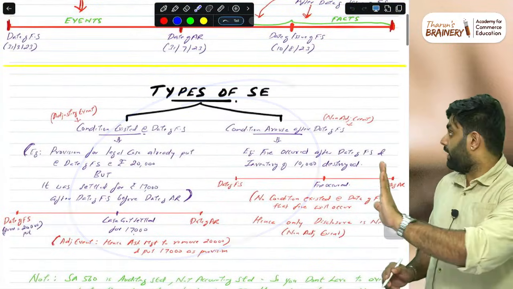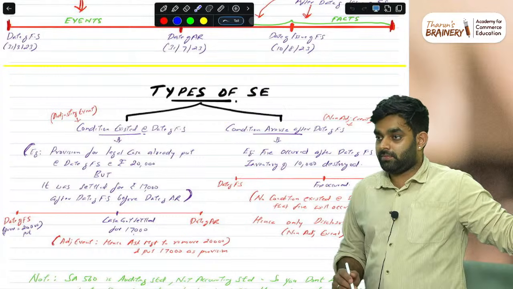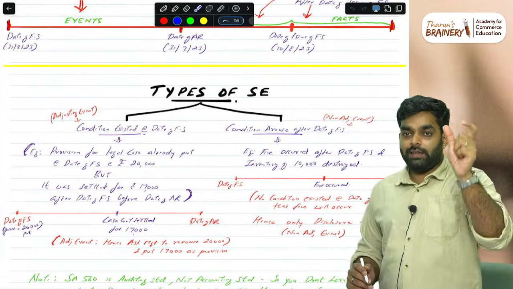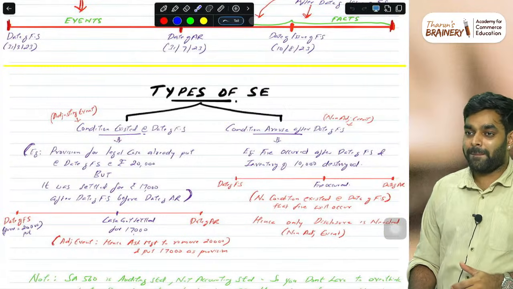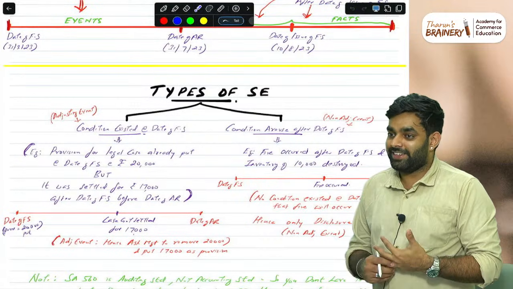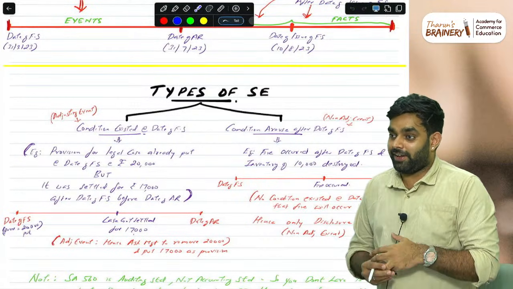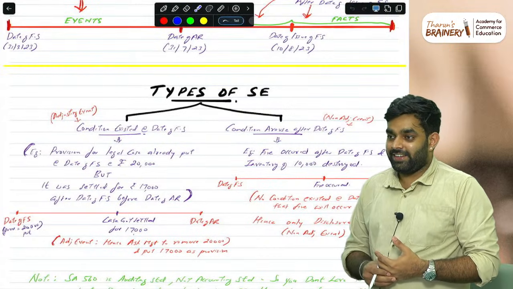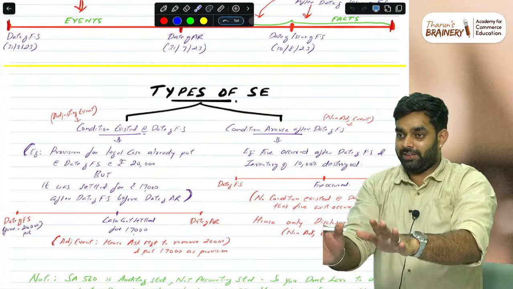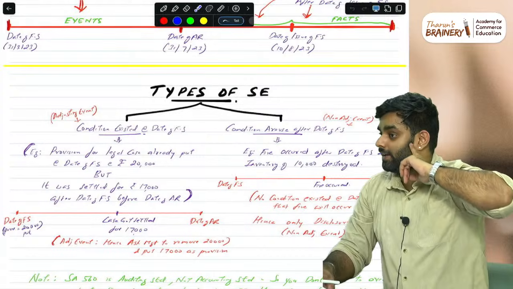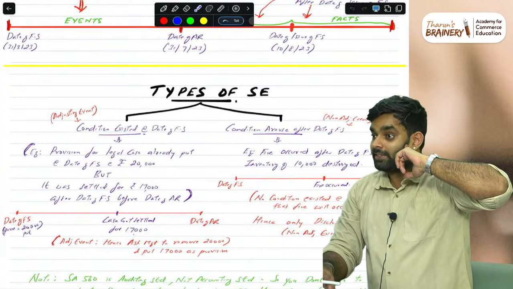But the question they will be asking is basically about facts. Event and fact. What is the difference between both? Events and facts, two things. Events means something that is happening. Fact means already happened. That is a small, minute difference.